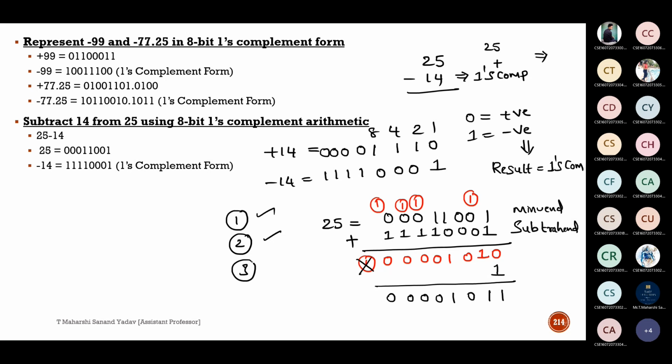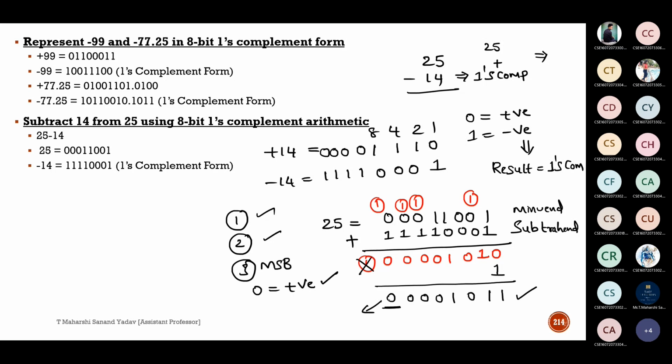Next, the third one, check the most significant bit. So this is the most significant bit. Is there 0 or 1? It is 0. If it is 0, the result is positive and it is in true binary form. Means this result is correct.